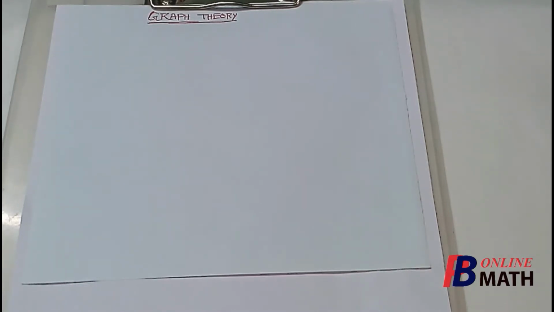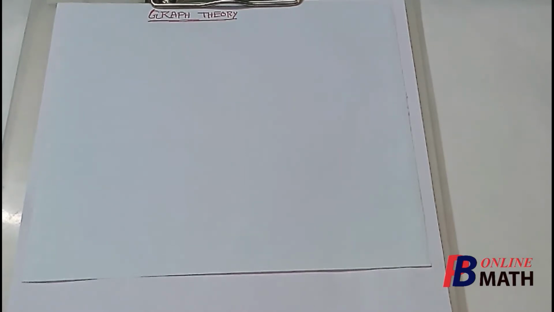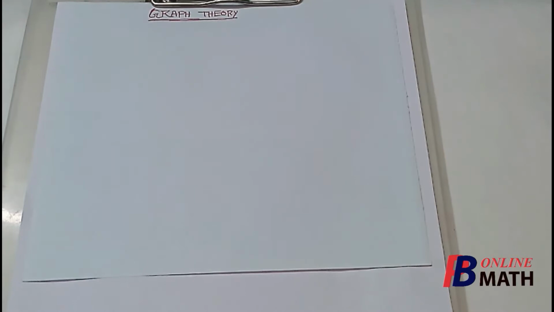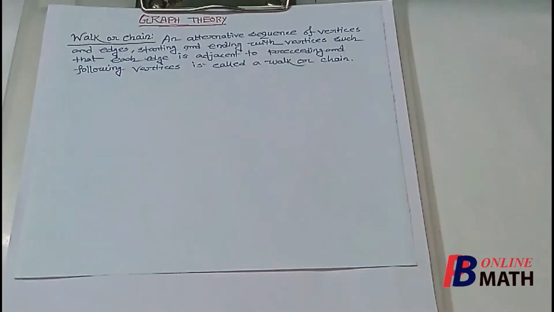Hello and welcome to another part of this chapter, graph theory. In this part we shall discuss Euler graph and Hamiltonian cycle. Before that we consider some definitions.